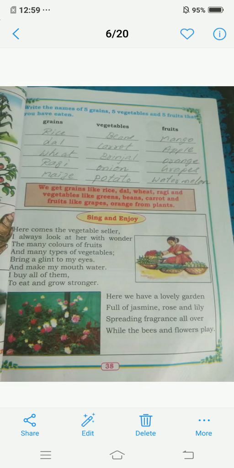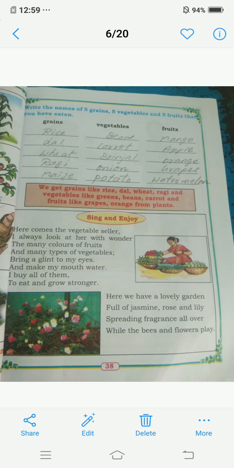Here on this page they have given: write the names of 5 grains, 5 vegetables, 5 fruits that you have eaten. First we can learn about grains. The 5 grains are rice, dal, wheat, ragi, maize.